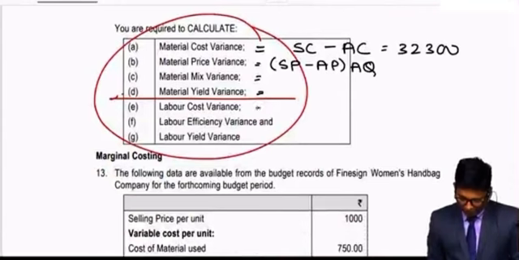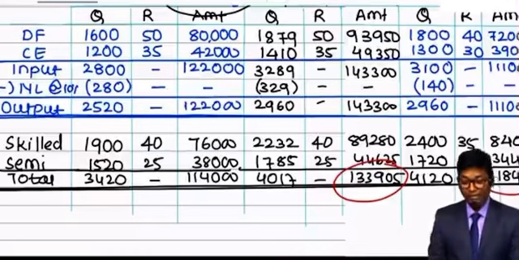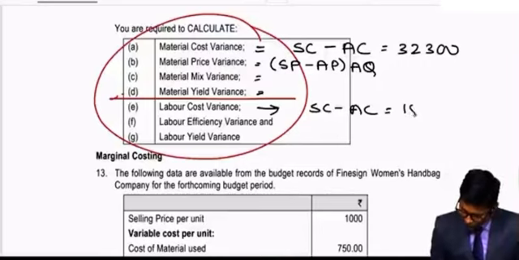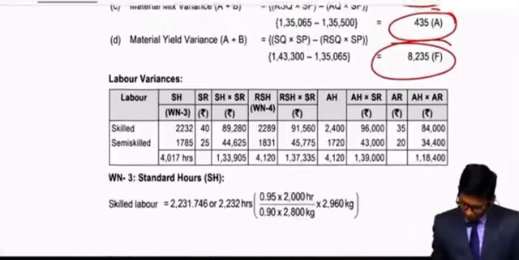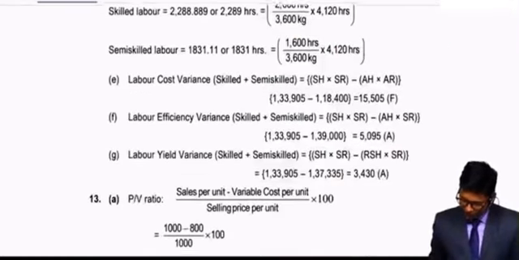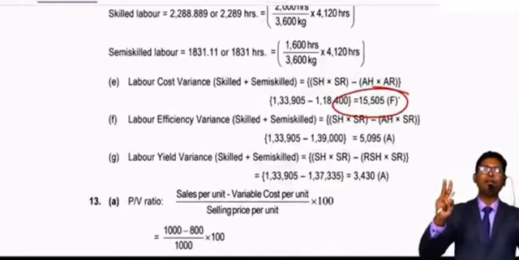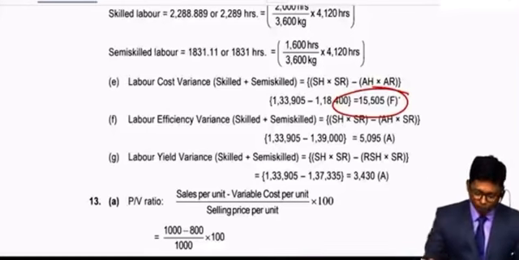Let's see what is asked in the question. Question is asking us to calculate labor cost variance, and labor cost variance is standard cost minus actual cost. My standard cost, always you should consider the comparable standard, is 133,905 minus 118,400. Company is really performing great. Company has saved 15,505. So 15,505 positive answer is favorable. You can cross verify this. Your answers are given in the question. It is 15,505. No chance of any error if you follow this technique. 100% guarantee of full marks if you follow this method.